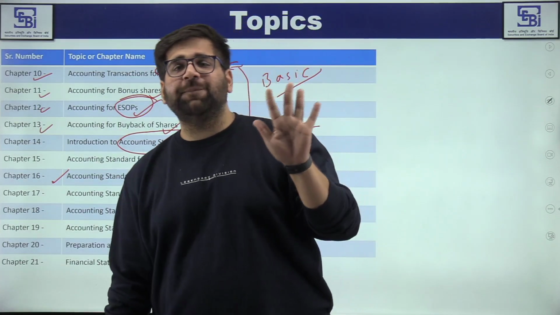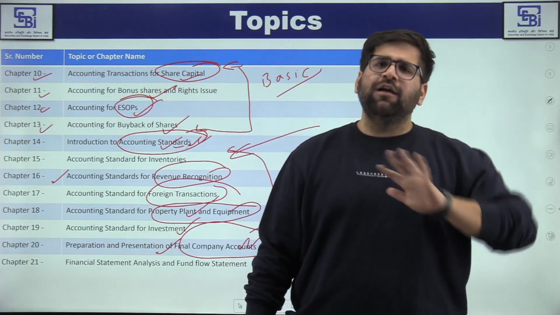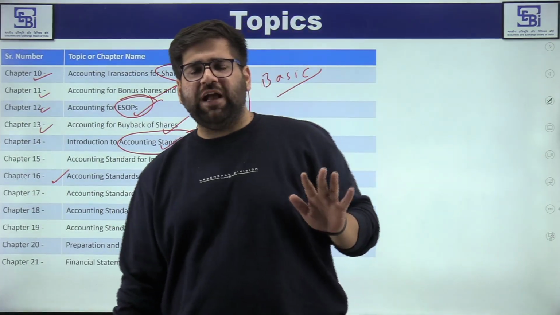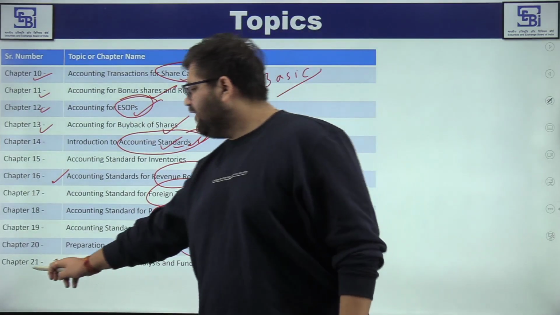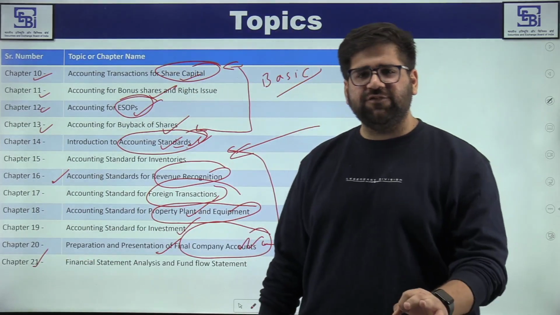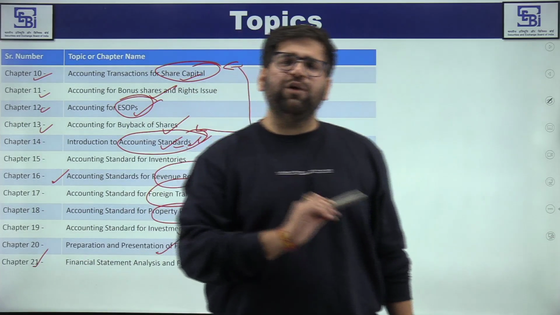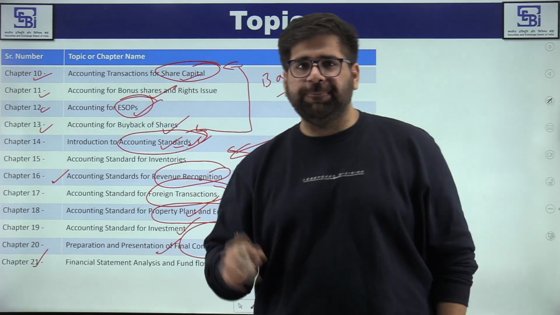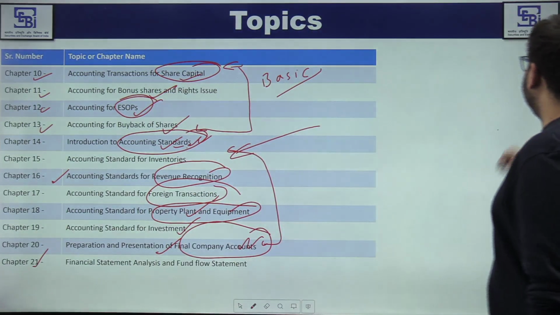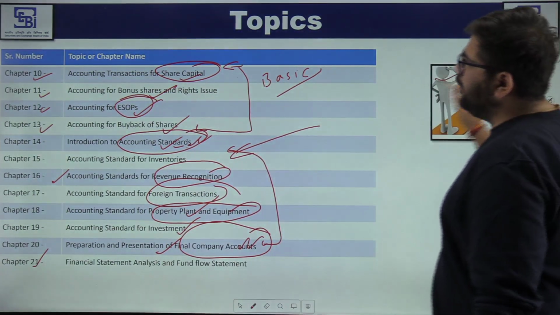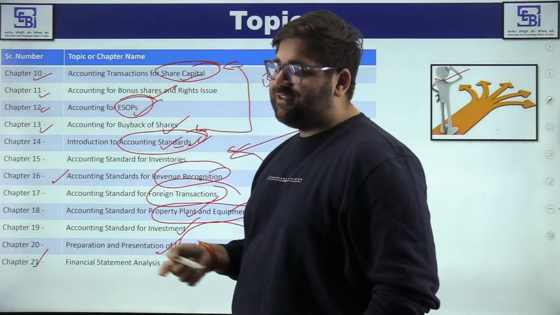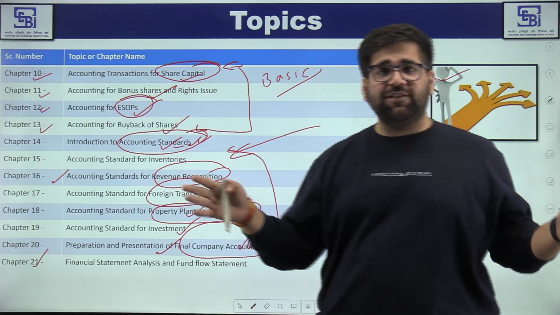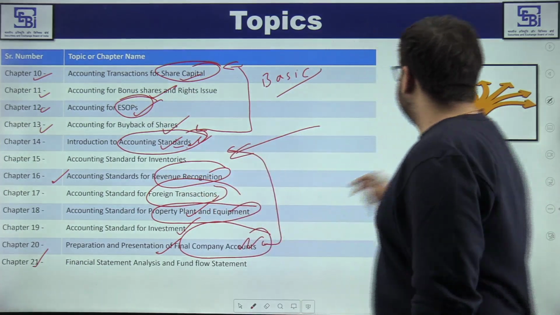Do the first 5 chapters in a very good manner, cover as many concepts as you can, and you are good to go. Then chapter 21 is again a very basic chapter, hardly a 1 hour chapter for you to cover, and you can sail through it easily. So again, regarding the strategy part, I have told you about each and every chapter. I cannot tell you each chapter in detail, because then this video will become 3 hours long. Okay. So now let's move ahead.